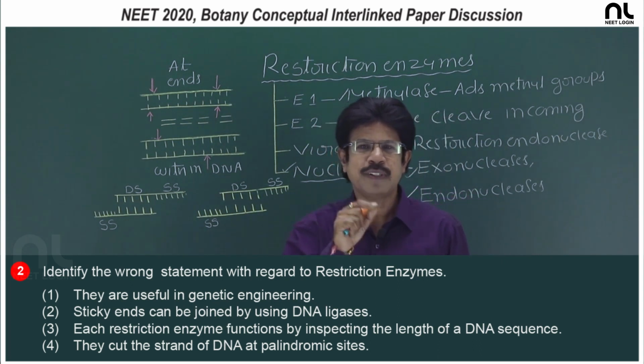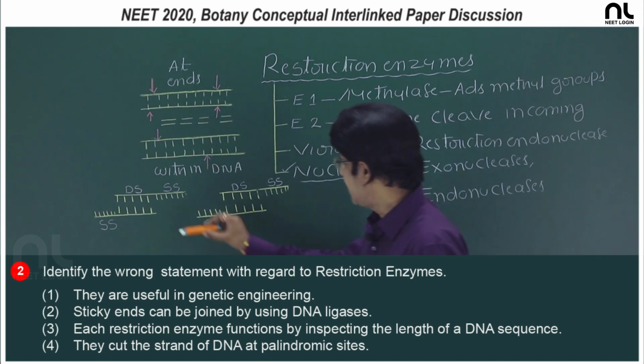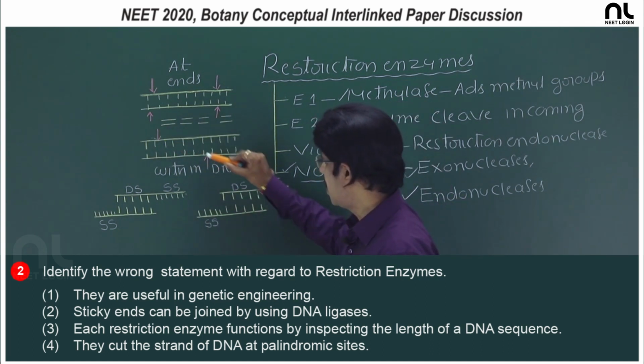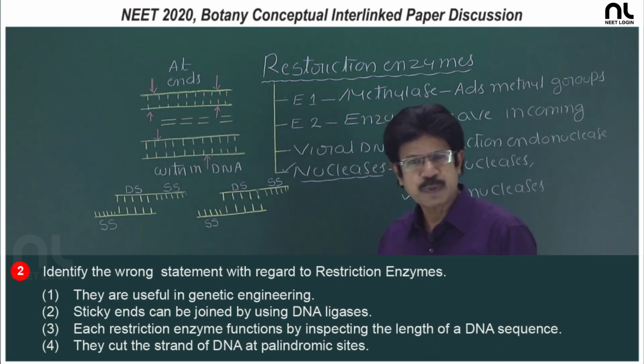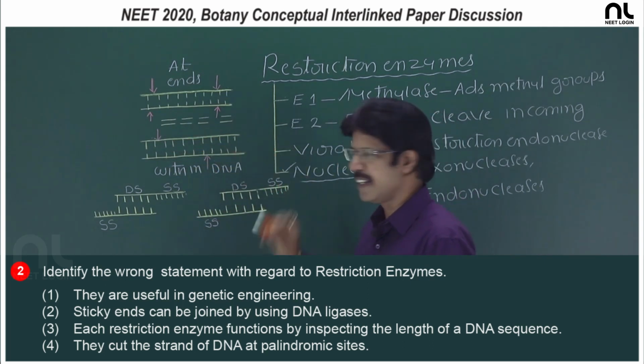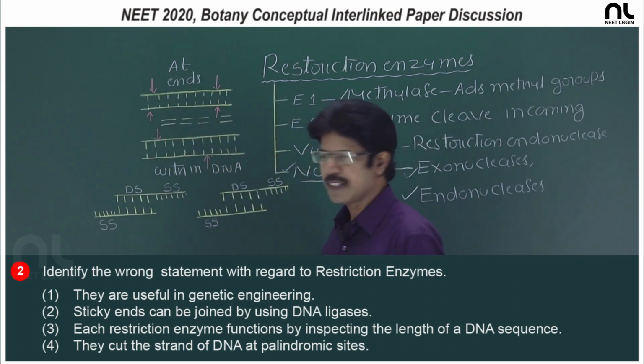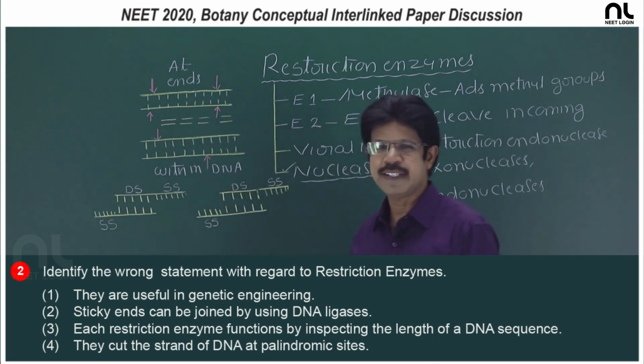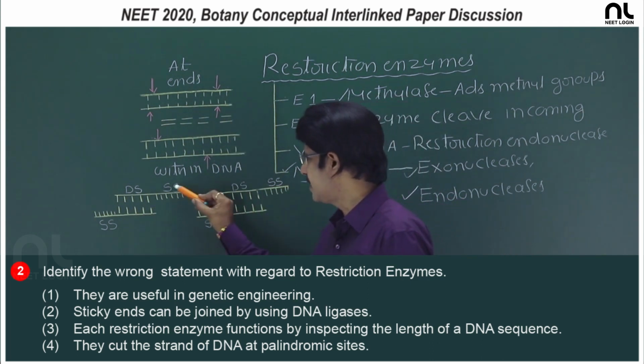The cuts are staggered cuts, that is, cleavage of the phosphodiester bond on both strands at different locations between the same nitrogen bases, resulting in single stranded sticky ends at the end of the double strand.